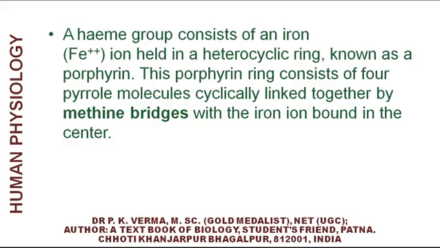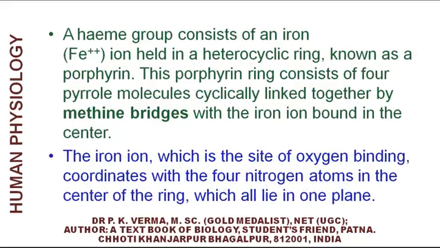This porphyrin ring consists of 4 pyrrole molecules cyclically linked together by methine bridges with the iron ion bound in the center. The iron ion, which is the site of oxygen binding, coordinates with the 4 nitrogen atoms in the center of the ring, which all lie in one plane.